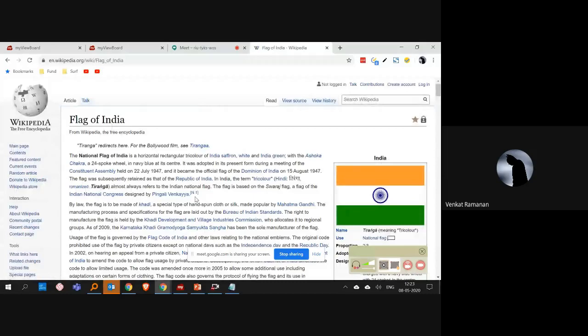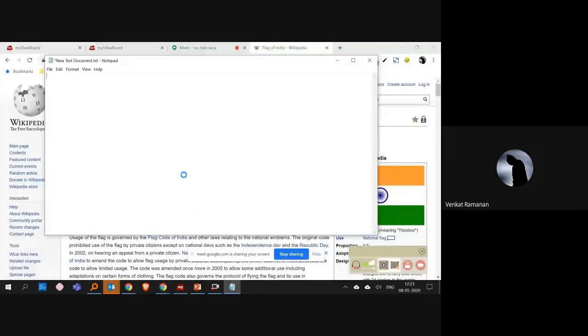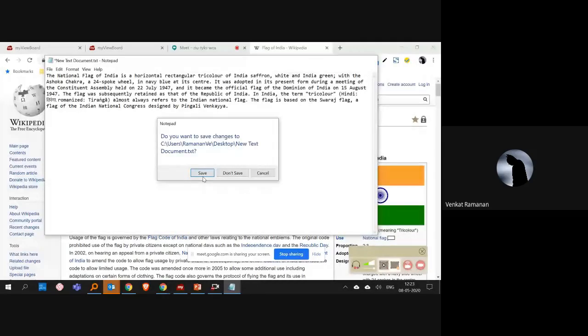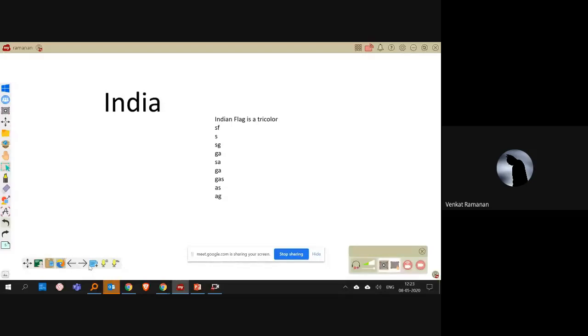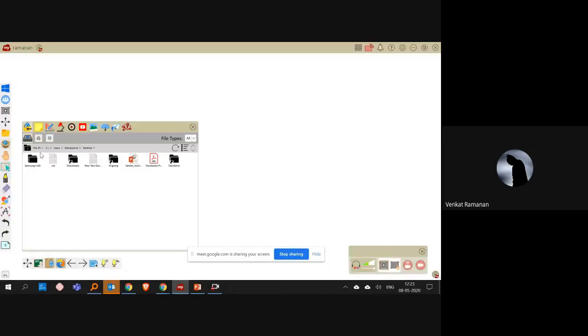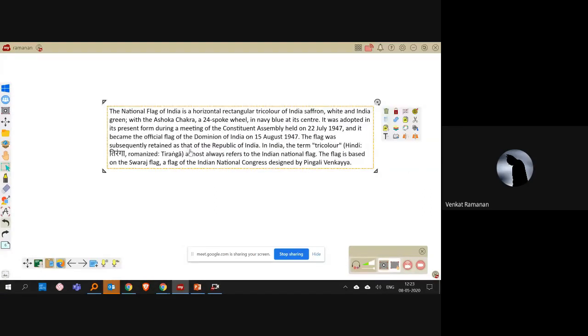So I want to talk about this one in my class tomorrow, in the next 1 hour. So I'm just copy pasting this and then saving the file and going to the class now. I'm opening the software, which is my viewboard. I'm opening a new page and then I drag and drop the file. So now the entire paragraph is available.